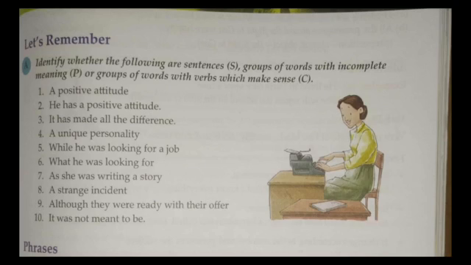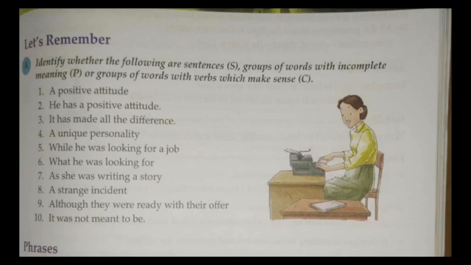So what is this? A positive attitude. He has a positive attitude. What is this? He has made all the differences. What is this? A unique personality. What is this? While he was looking for a job. Okay, what he was looking for.